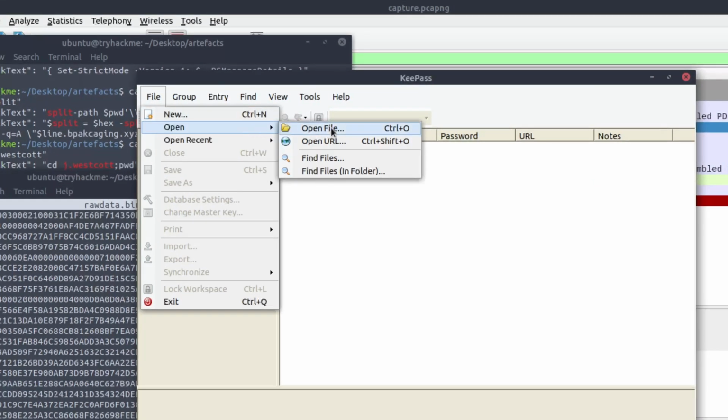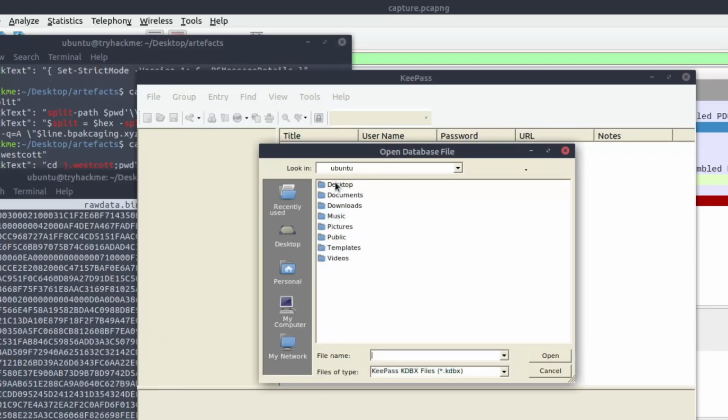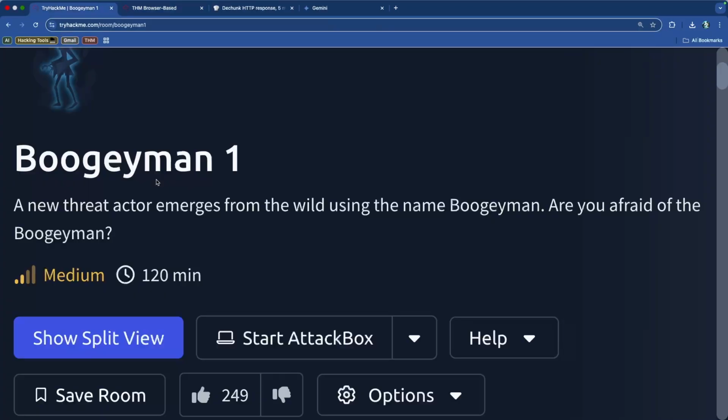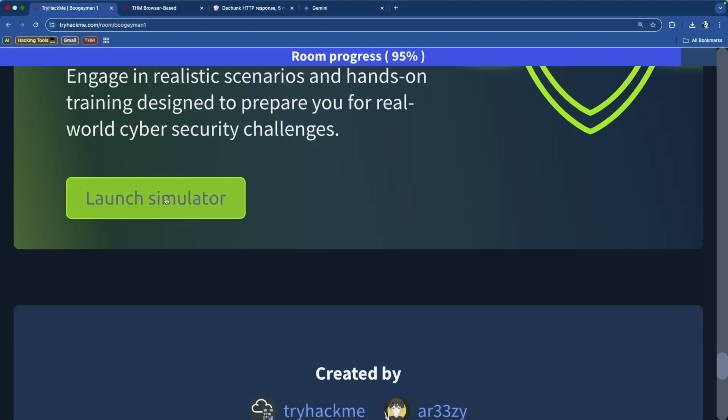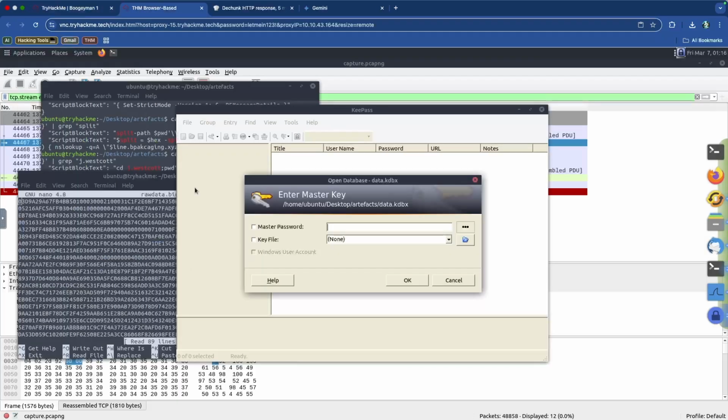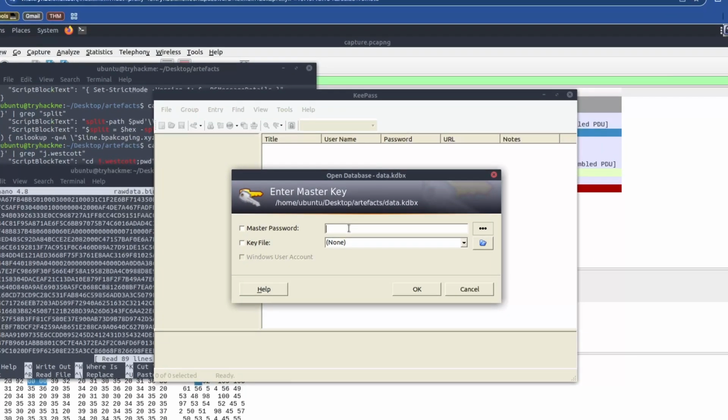So we're going to open the file. I feel so silly right now. You don't even understand. Desktop, artifacts, and then data.kdbx. There it is, and we're going to open it. It's going to ask us for the password. Okay, great. So let's grab that password that we had over here, which is this whole thing. So we're going to copy that, go there, and paste that.